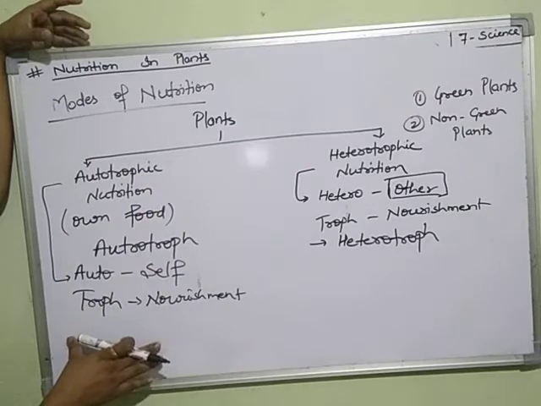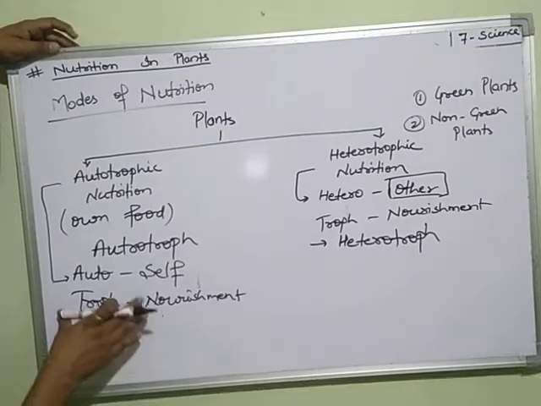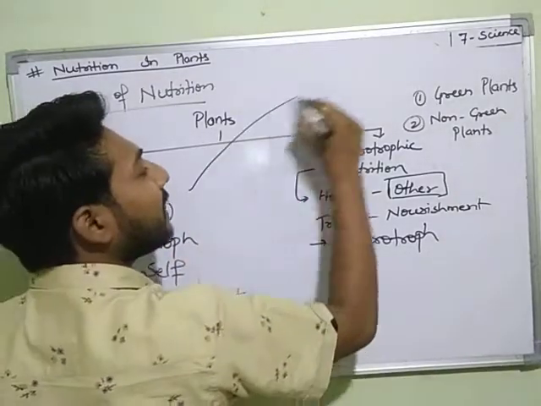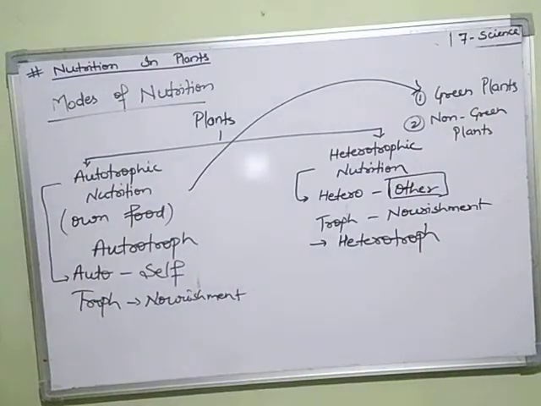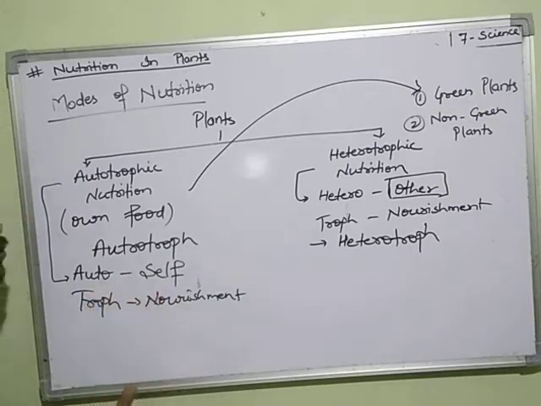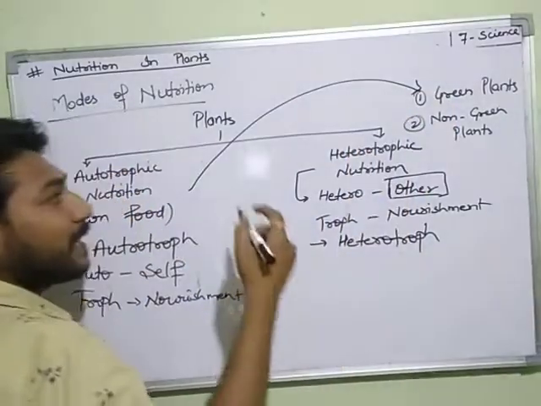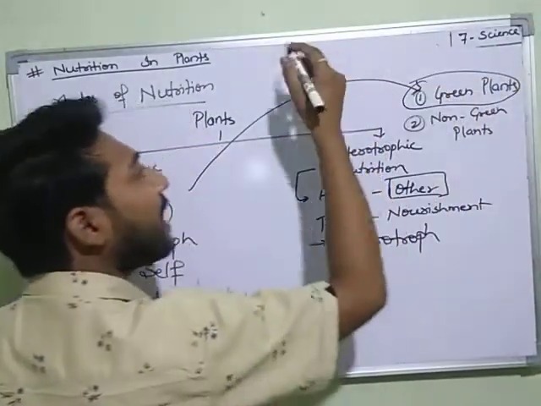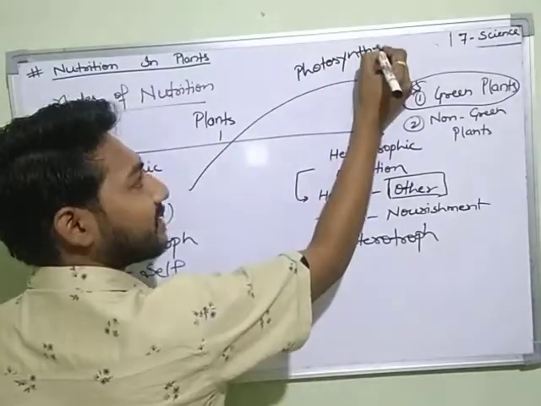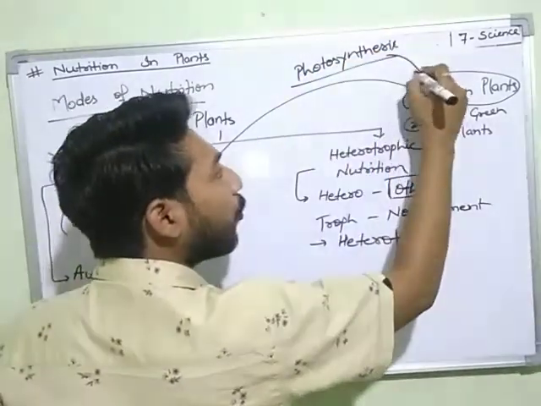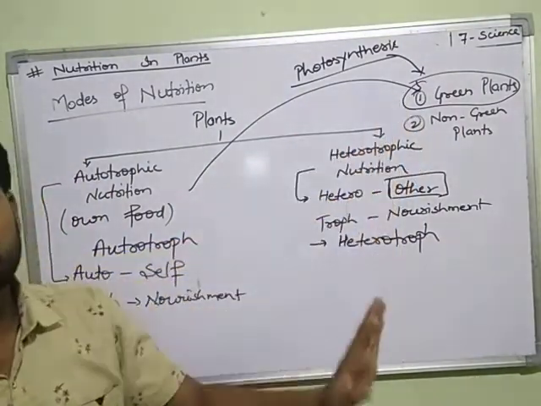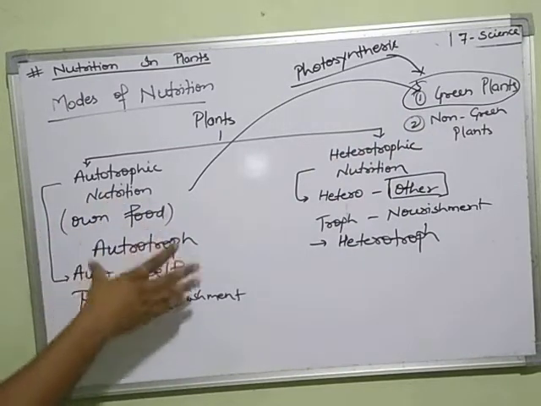It is clear that autotrophic nutrition is a type of nutrition in which plants make their own food. We already know that green plants make their own food. Non-green plants cannot make their own food, but green plants can. So we have to study how green plants prepare their own food, and we already studied this in photosynthesis. Green plants make their own food in the presence of sunlight and chlorophyll, and that is called photosynthesis.